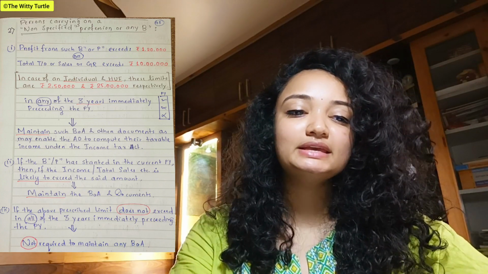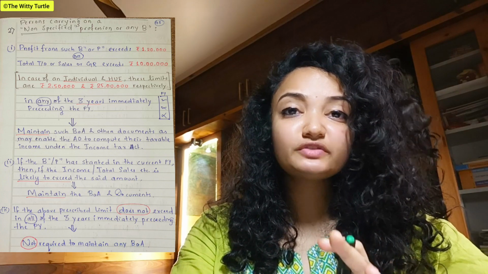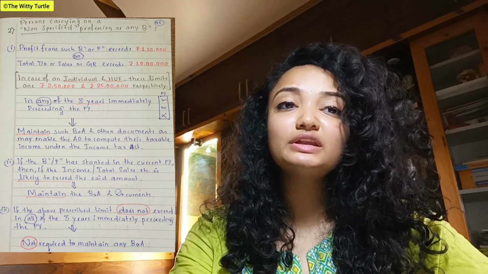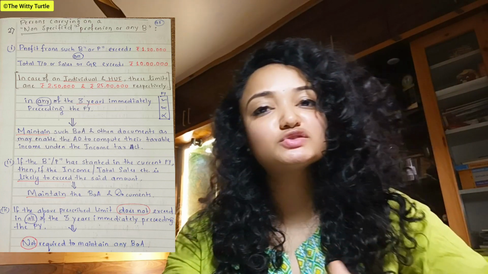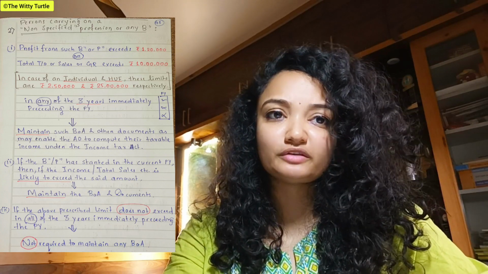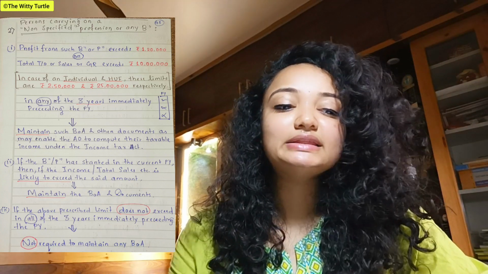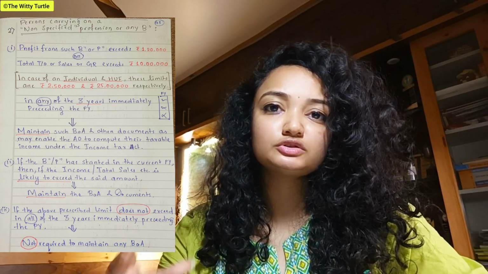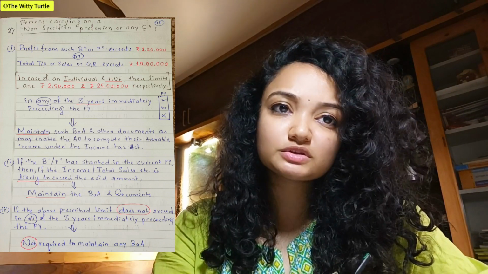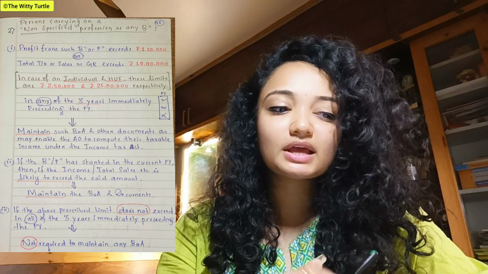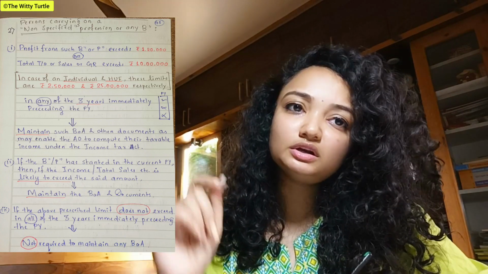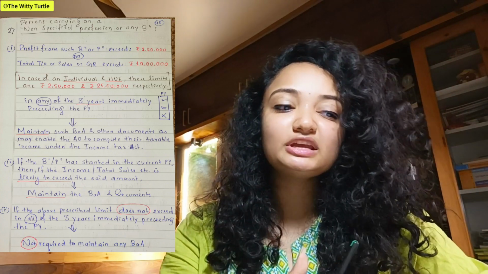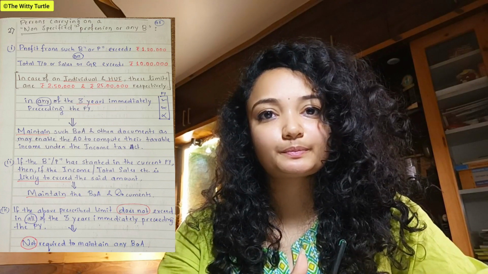Now, in this case, it has specifically been mentioned that in case of an individual or in case of an HUF, Hindu undivided family, these limits are given as, in case of profit it should exceed 2,50,000, which is the basic exemption limit, and in case of total turnover or sale, the limit has been given as 25 lakhs.